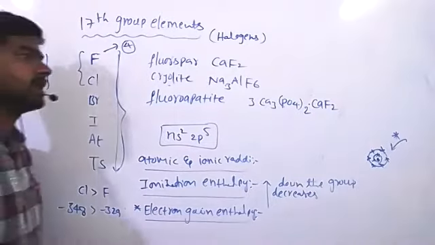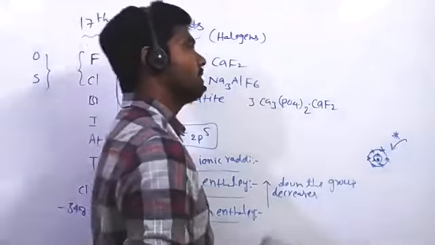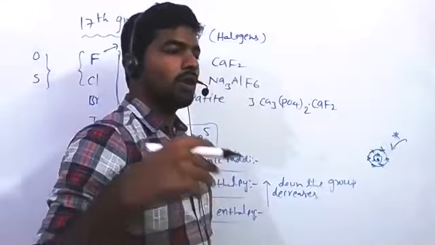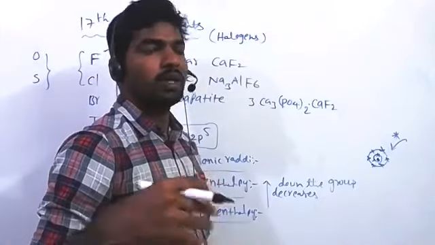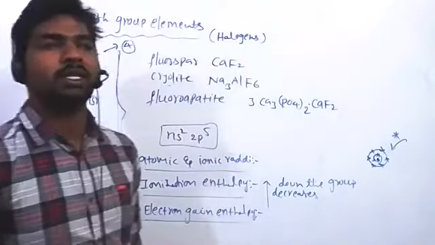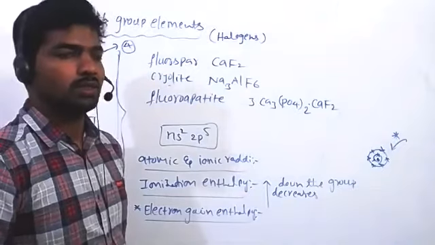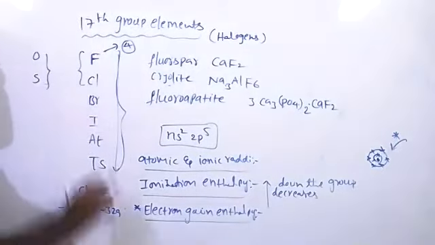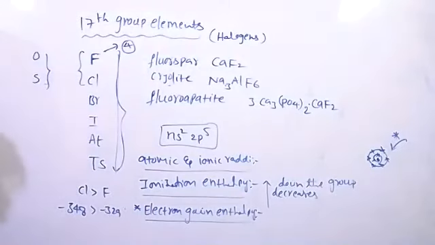Due to small size and high nuclear charge, they have the ability to gain an electron, and after gaining one electron they get more stability. They gain the nearest noble gas configuration. That's why 17th group elements having the highest electron gain enthalpy in their respective periods.